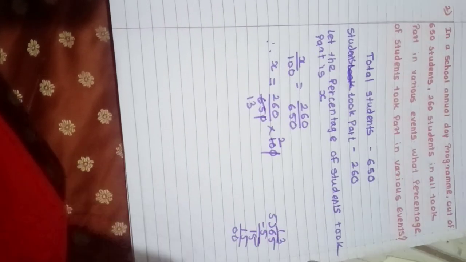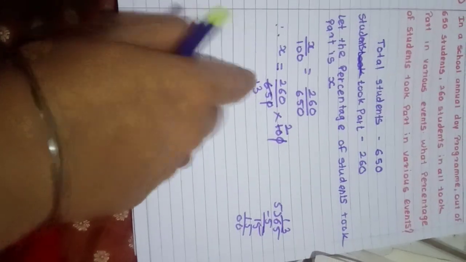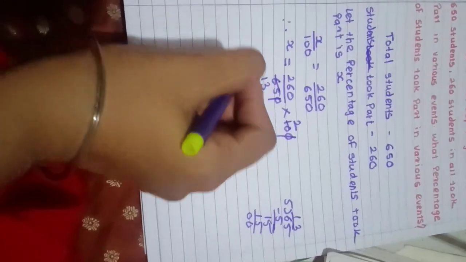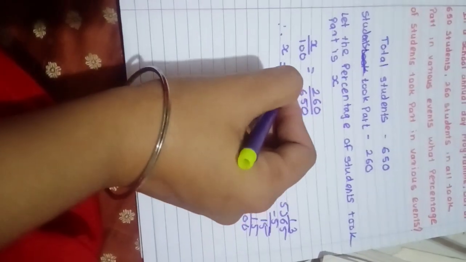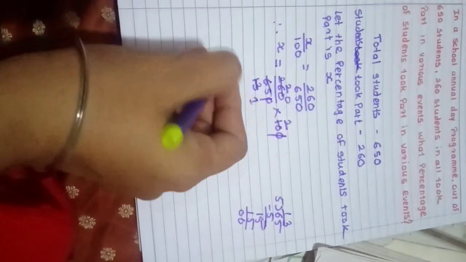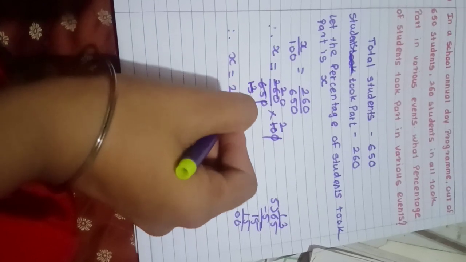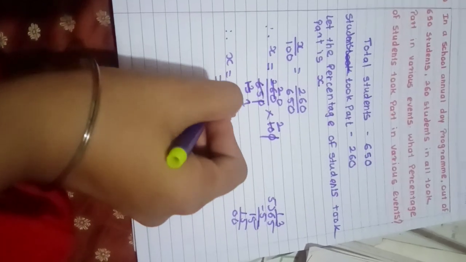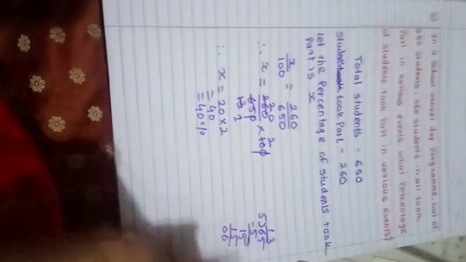So 0. So what is the answer? 13. Okay. Now again, 13 ones are 13, 13 twos are 26, zeros are 0. So X is equal to 20 multiplied by 2. So it is 40. Means it is 40%.